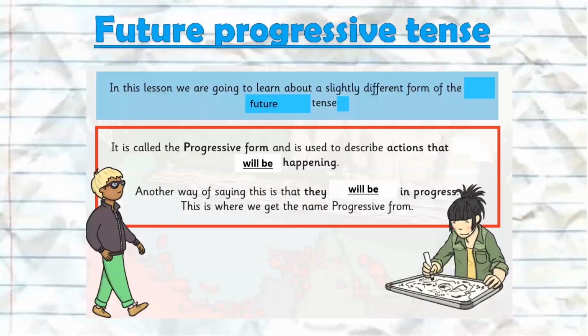So today we're looking at future. So we're looking at a slightly different form of the future tense, okay? So it's progressive because it's describing things that will be happening. So they will be in progress. So these things will be in progress. So we get the name progressive form. So what do we think our new auxiliary verbs are going to be for this lesson? Probably will and be. Okay, will be.